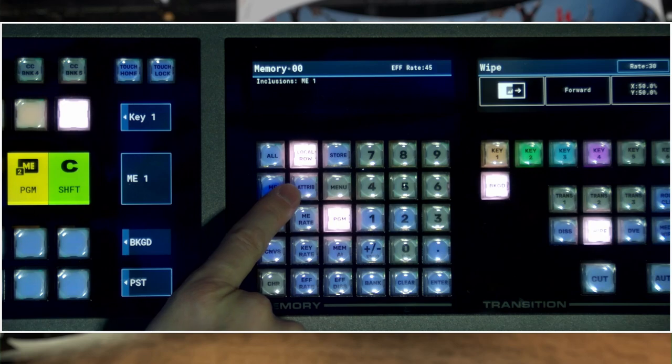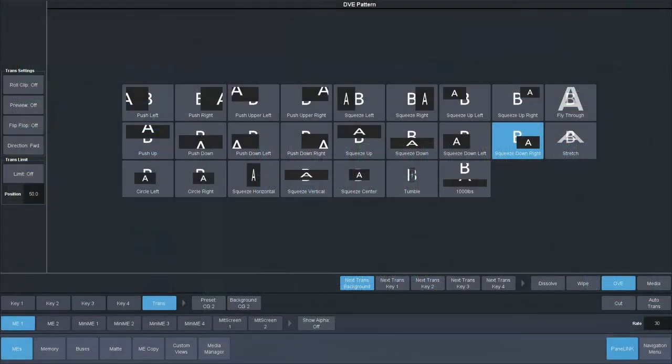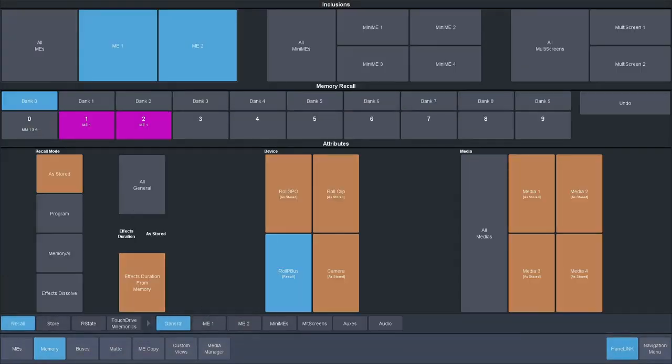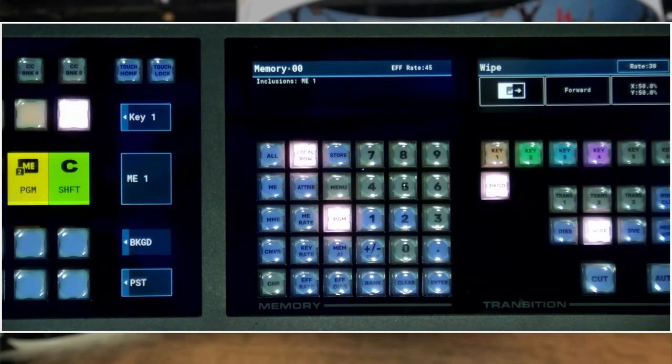The attribute button, when pressed, will delegate the Live Assist menu that's attached to your TouchDrive via panel link to jump to the memory menu. That way, you can include or uninclude your recall or store attributes prior to recalling or storing your memory.